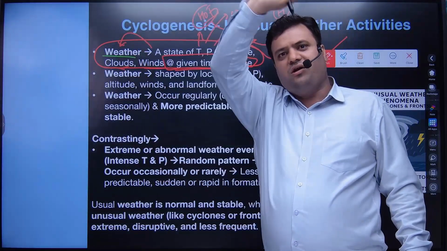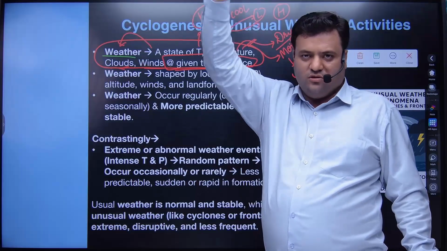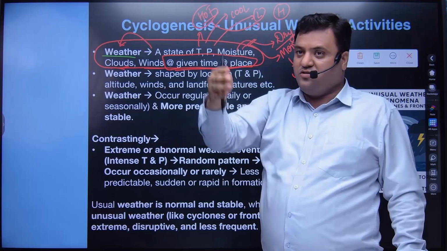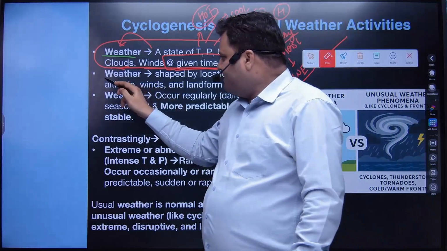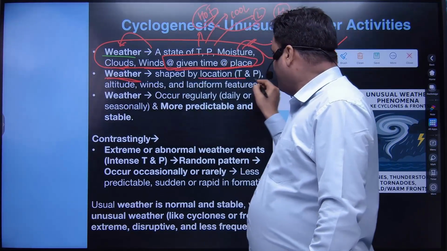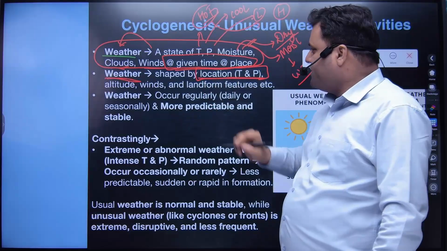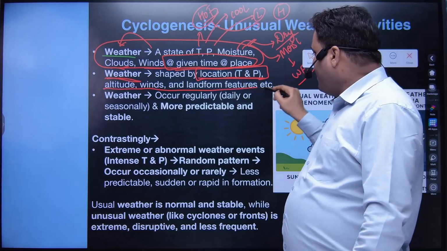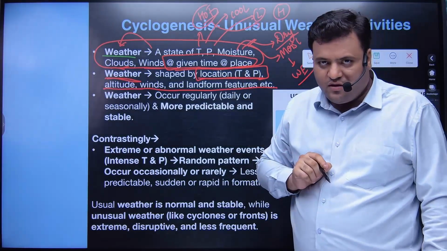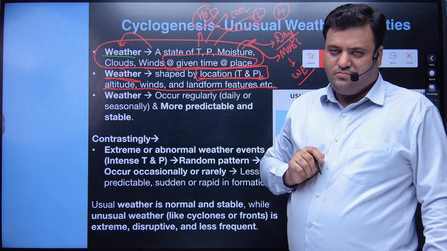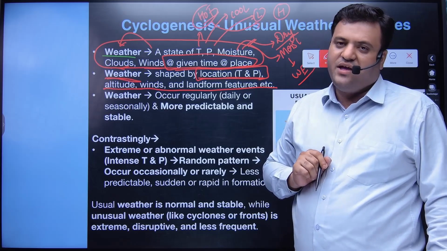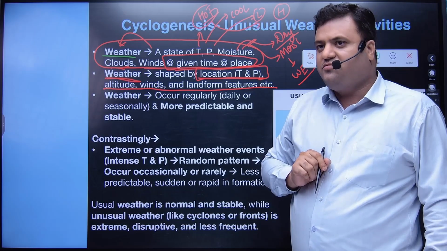I will give you an example as well. If we have a cloudy weather, you will say okay, today we have clouds. I hope you have clarity on how cloud is going to form with respect to the process. So weather is actually formed by the location. Similarly, temperature and pressure distribution, altitude, wind, and landform features are also responsible for the weather. In the desert, you will say that we have a hot weather during the day, and during the night we have a cool weather. So it is based on what?